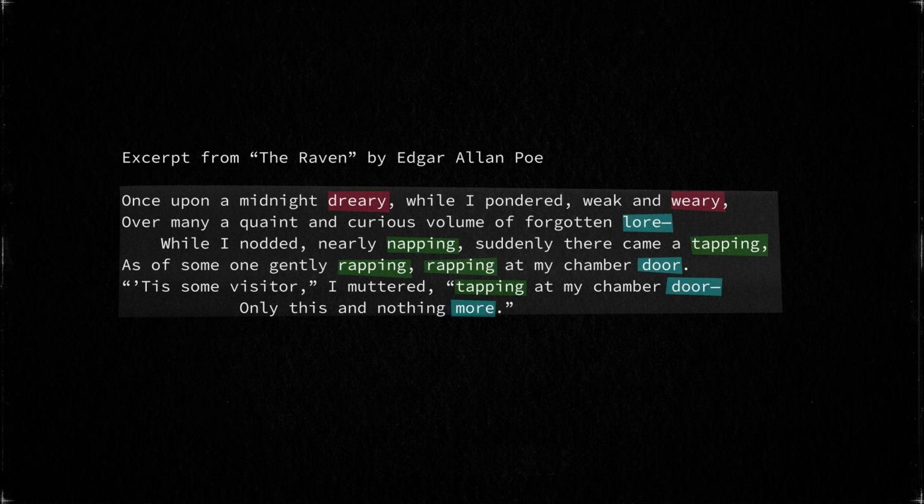A final note on this: I've talked about internal rhymes which are freely placed somewhat randomly over the course of a poem, but internal rhyme can also be structured in the same way as end rhyme in some poetic forms. A great example of this is in Edgar Allan Poe's classic poem The Raven, which as part of its unusual rhyme scheme uses a fair amount of internal rhyme. In this first stanza, you can see how there are 2 instances of the A rhyme in line 1, dreary and weary, and how the C rhyme, rapping, tapping, etc., occurs mostly in the middle of lines.